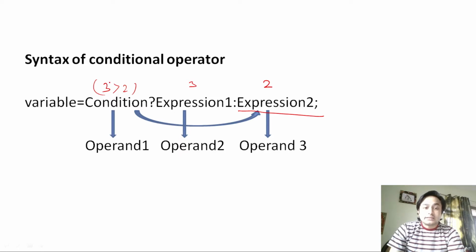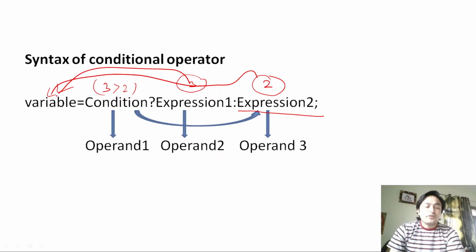Here the condition is satisfied, so this expression will be executed, which means that this value will be assigned to this variable. If the condition is false, then this constant will be executed, so this value will be assigned to this variable.